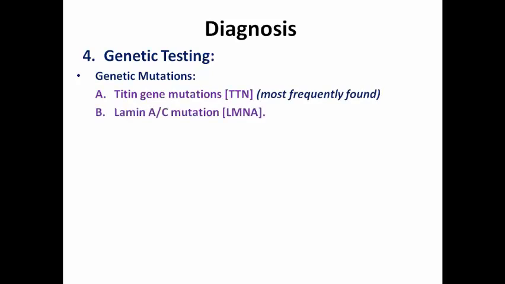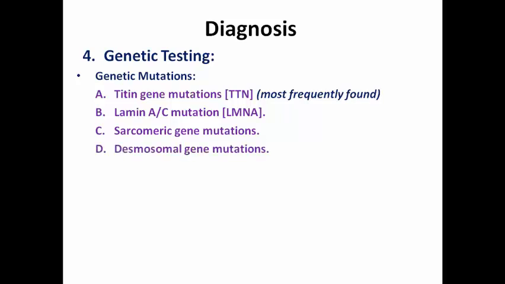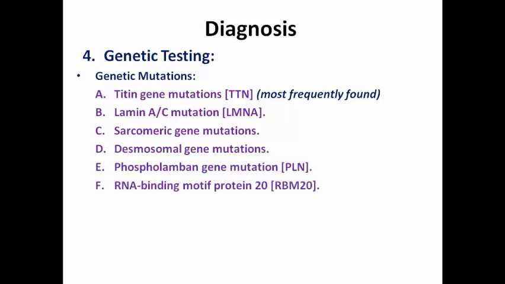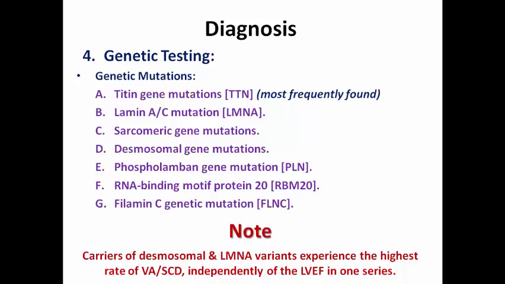frequently found, lamin AC mutations that we sometimes call laminopathies, sarcomeric gene mutations that may result in dilated or sometimes hypertrophic cardiomyopathies, desmosomal gene mutations that sometimes we call desmopathies, phospholamban gene mutation, RNA binding motif protein 20, and filamin C genetic mutation. Keep a note that the carriers of desmosomal and lamin gene mutation experience the highest risk of ventricular arrhythmias independently of the LV ejection fraction. That's why it is important to detect these highly pathogenic genetic mutations.